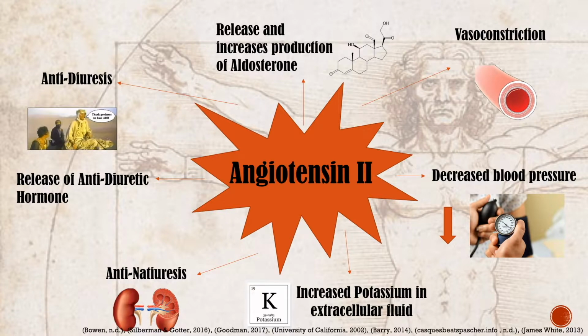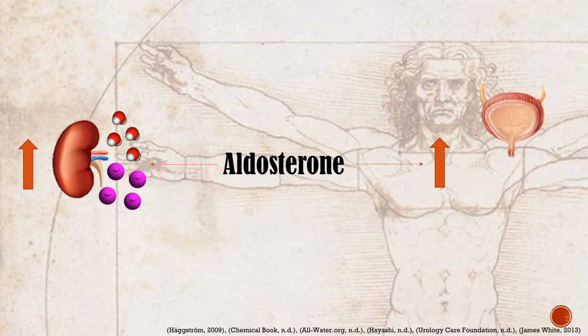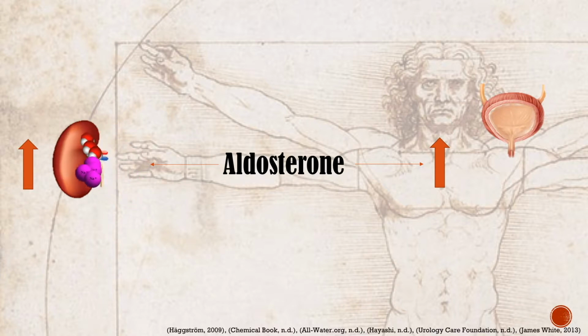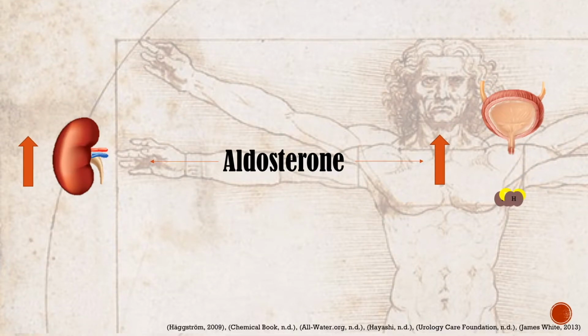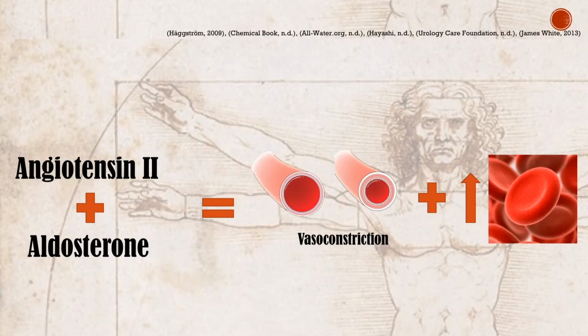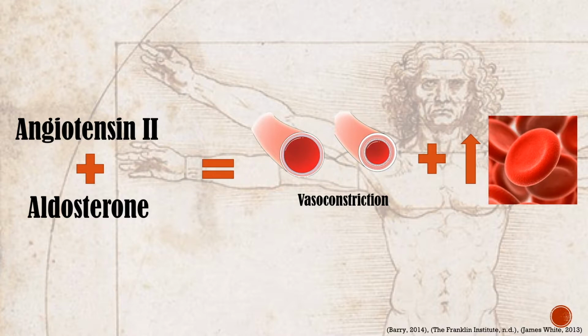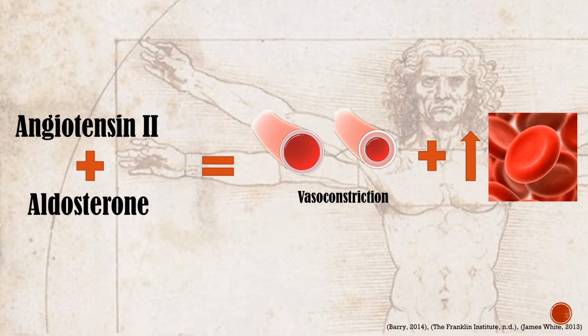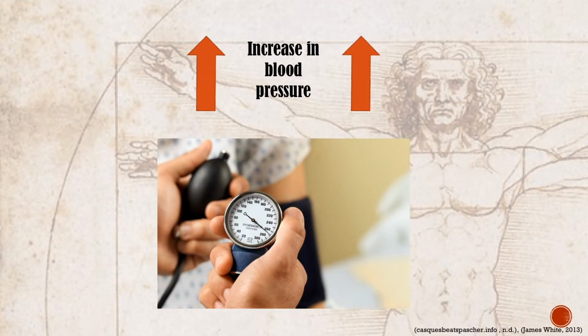Aldosterone, another important hormone in the renin-angiotensin-aldosterone system, is stimulated by increases in angiotensin along with stretch receptors in the heart, responding to decreased blood pressure and increased potassium in extracellular fluid. Aldosterone is synthesized in the glomerular zone of the adrenal cortex and the adrenal gland. It acts to stimulate reabsorption of sodium and water in the kidneys along with the increased secretion of potassium and hydrogen in urine. Overall, angiotensin 2 combined with aldosterone leads to vasoconstriction and increased blood volume, which lead to increases in blood pressure until it returns to homeostatic conditions.